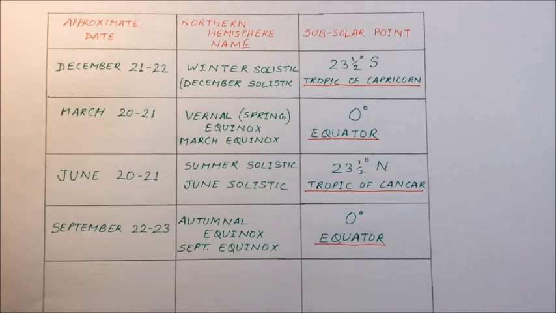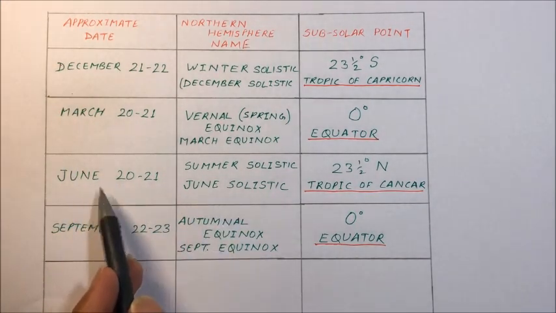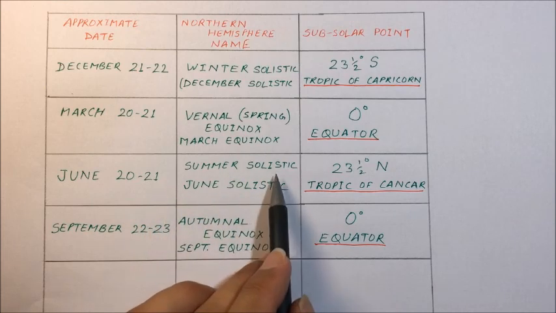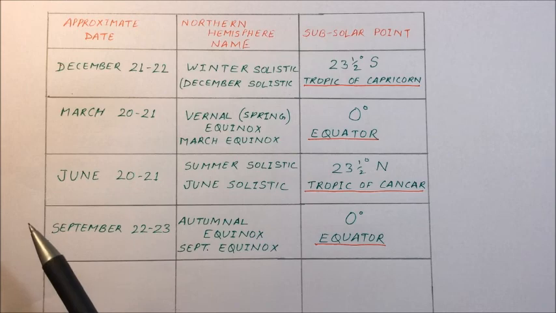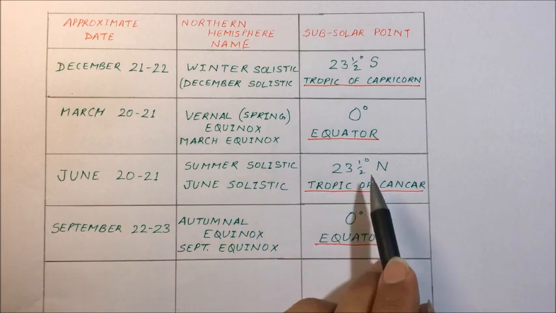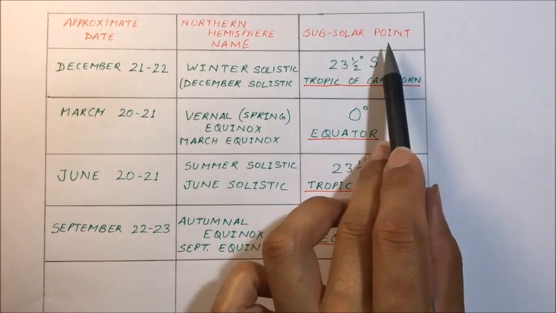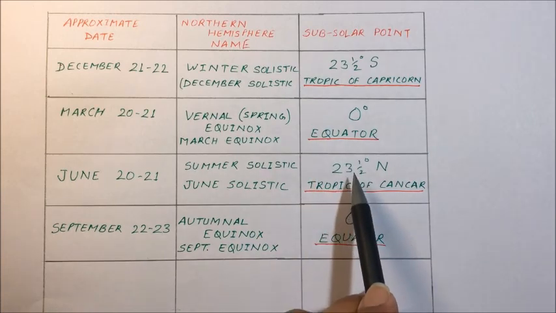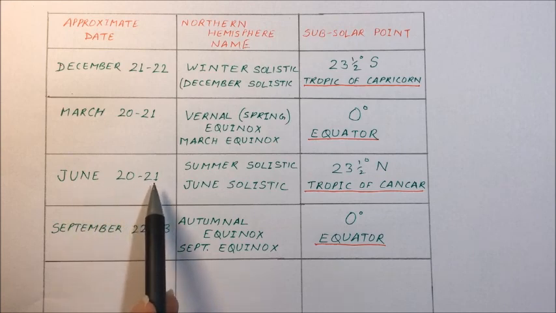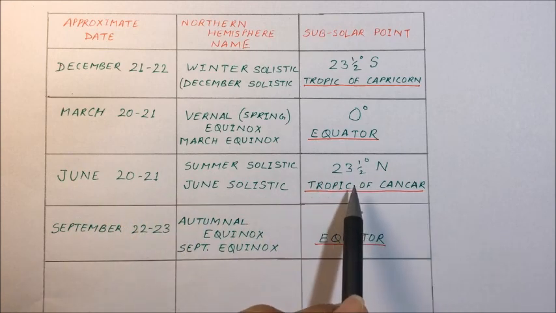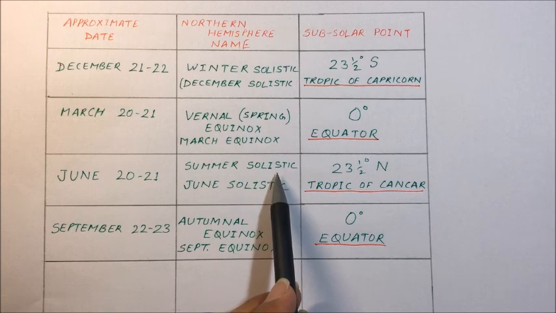Now we can discuss them in brief. We have started with June. So on June 21st, the summer solstice is formed. That is, the sun is standing still on the Tropic of Cancer. Subsolar point means overhead sun. The sun is overhead on the Tropic of Cancer on 21st June. It may be 20th or 21st June. So on June 21st, the sun is overhead on the Tropic of Cancer, and we call it the summer solstice or June